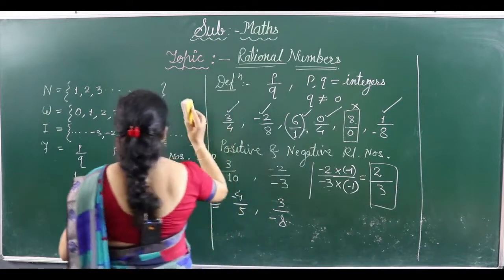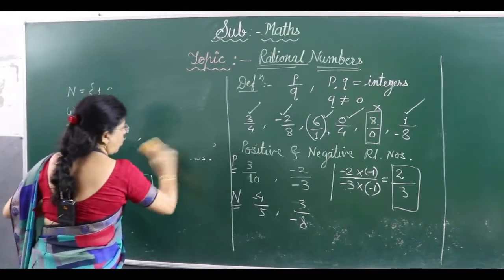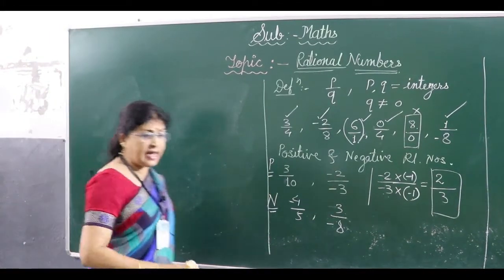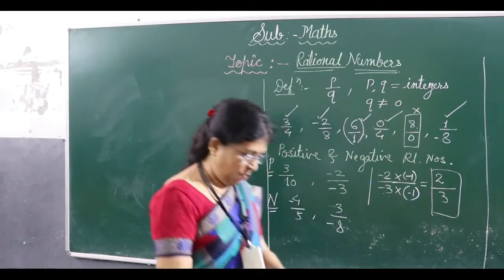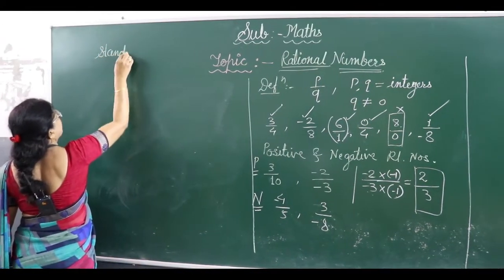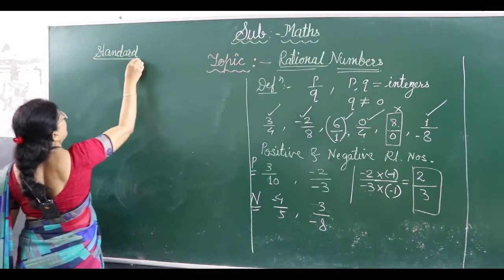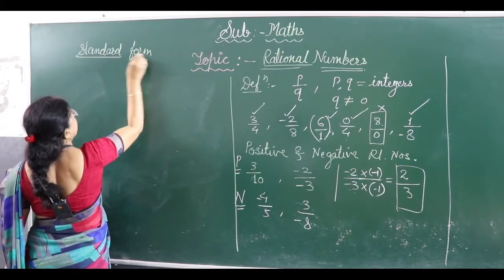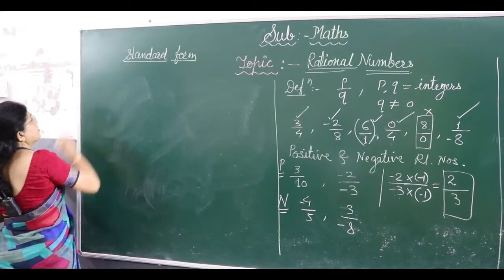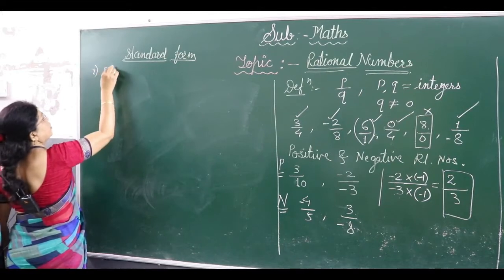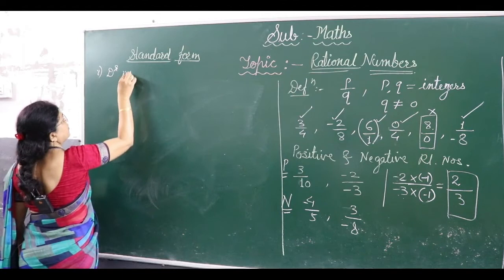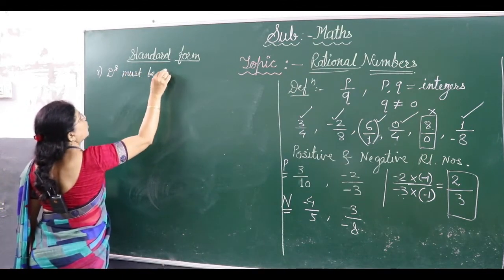Now we will learn what is the standard form of a rational number, how to write the rational number in the standard form. Remember, two things are there. The first one is the denominator must be positive.